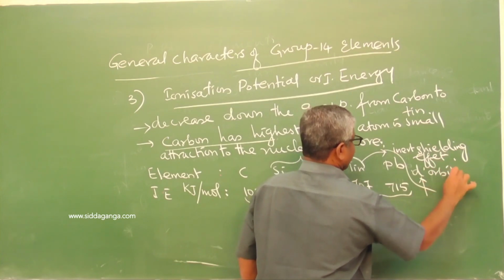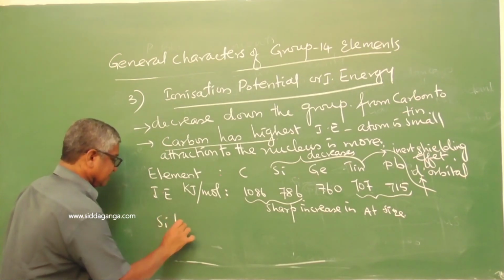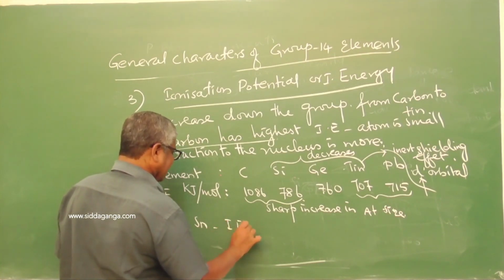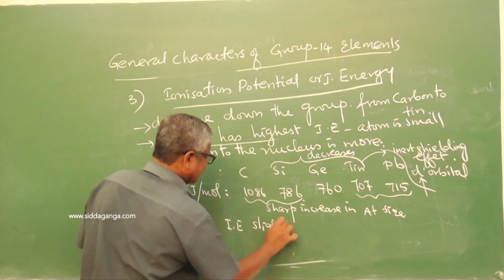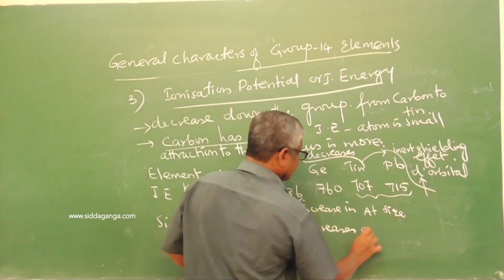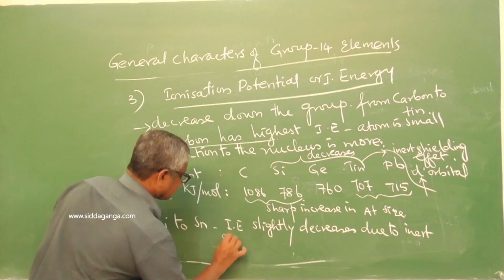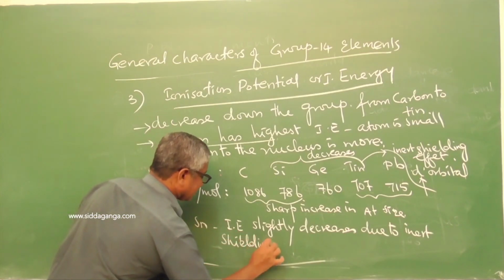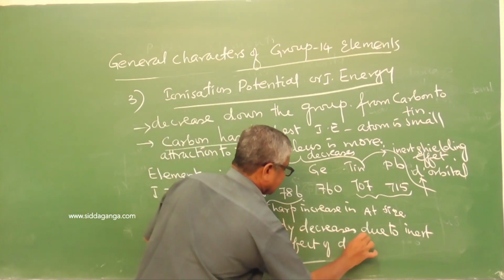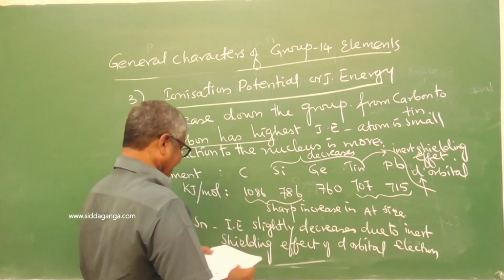Silicon to tin, ionization energy slightly decreases due to the inert shielding effect of d orbital electrons.